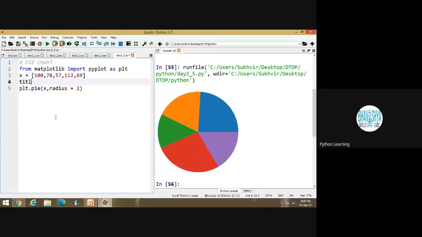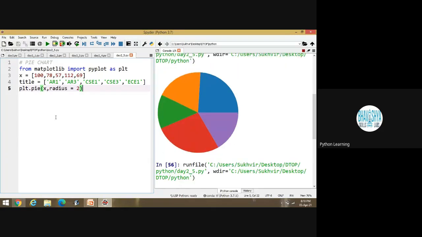Suppose I am writing title here. Title is equal to. Suppose I am writing in single quote automation and robotics first, AR1. Then I am writing AR3. Then I am writing CSE1. Then I am writing CSE3. And I am writing ECE1. Is it okay? These are the 5 contents. Then execute the program again.